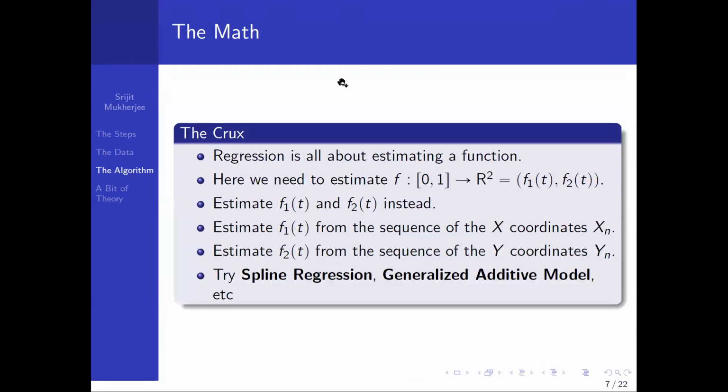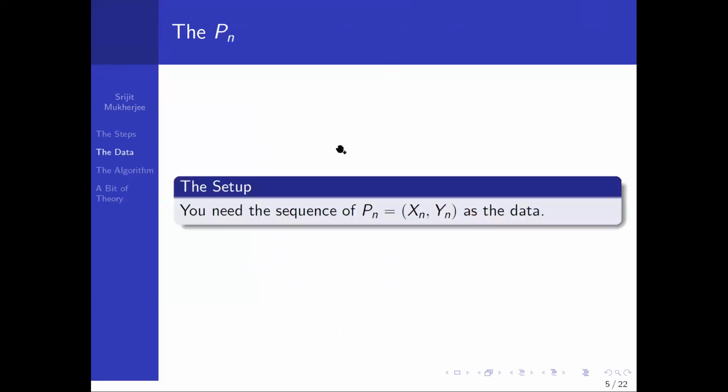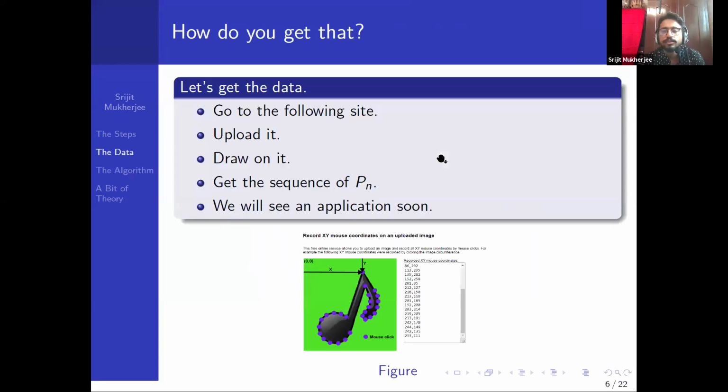Just one question, Srijit. May I ask? Sure, sir. The question is, are the points temporally equispaced? No, sir, I will show you how we collected the data. It's not temporally equispaced. If there is a corner, do you always include that corner? I am drawing randomly, just trying to make very close data points. I will show an example, and then you can see what's really happening here.